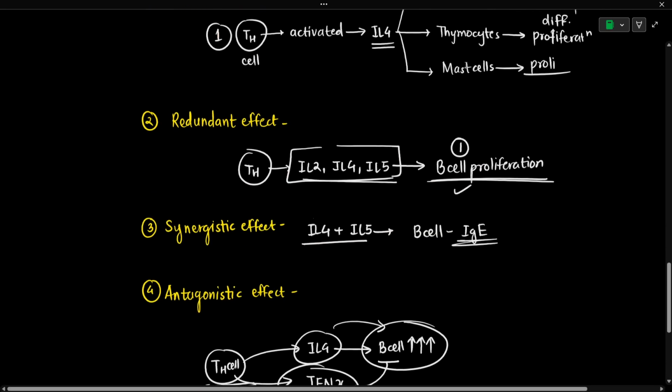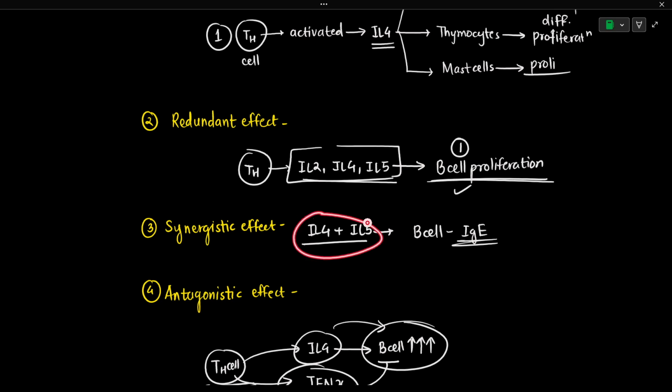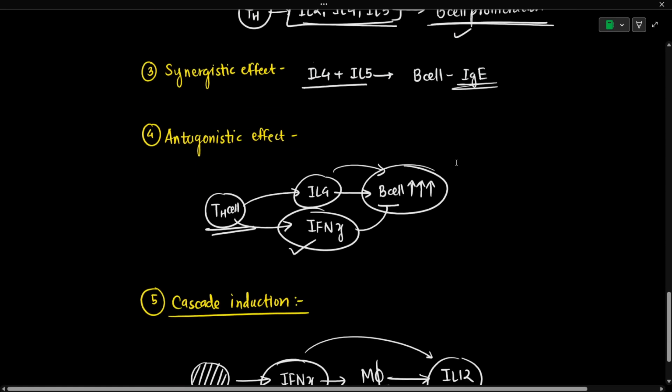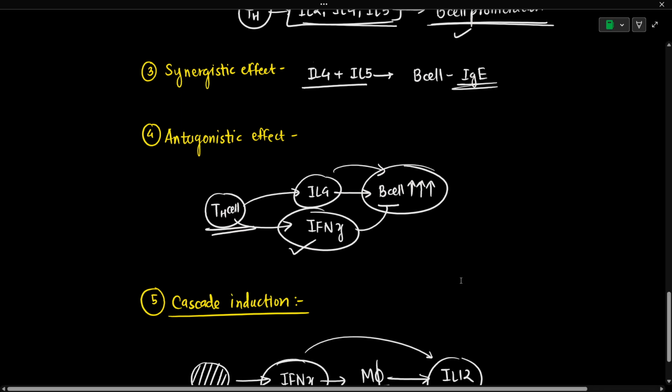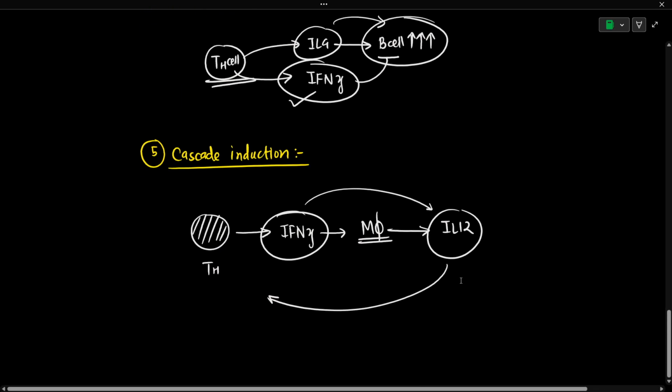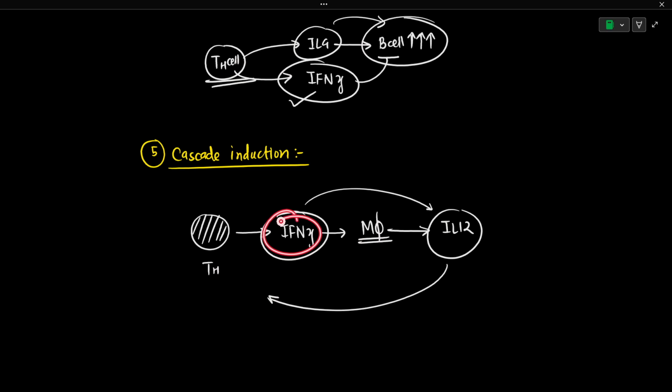Synergistic effect is where two or more cytokines work together to amplify a certain response, such as class switching here. Antagonistic effect is when one cytokine inhibits the functioning of another cytokine. That is known as antagonism. The cascade induction is seen where one cytokine stimulates the production of another cytokine in a chain reaction. So I hope the properties of cytokines are clear to you all.